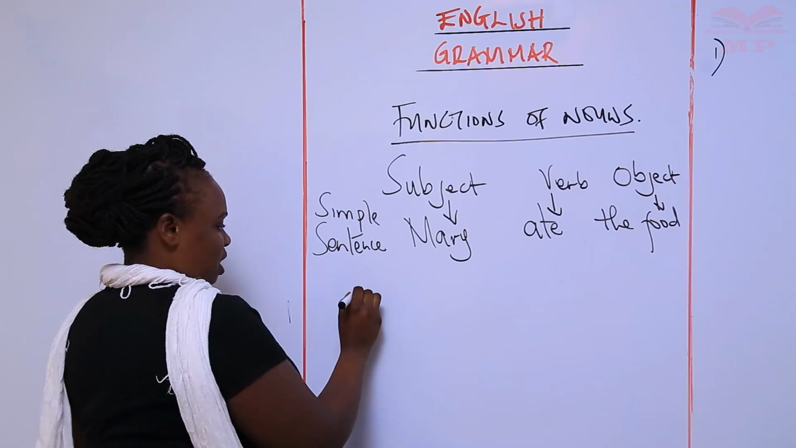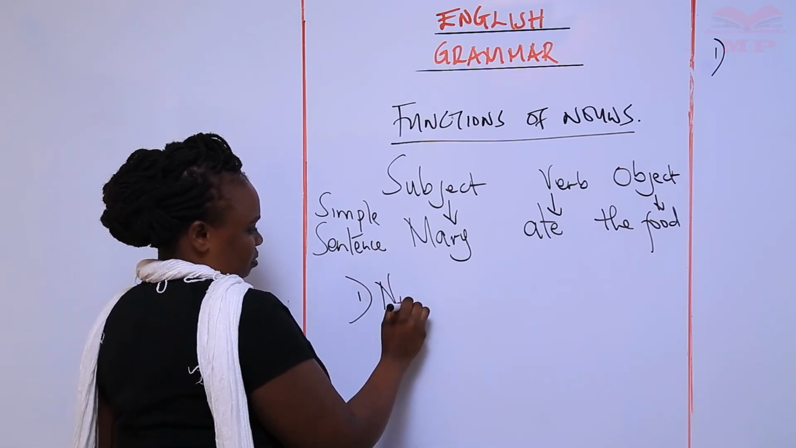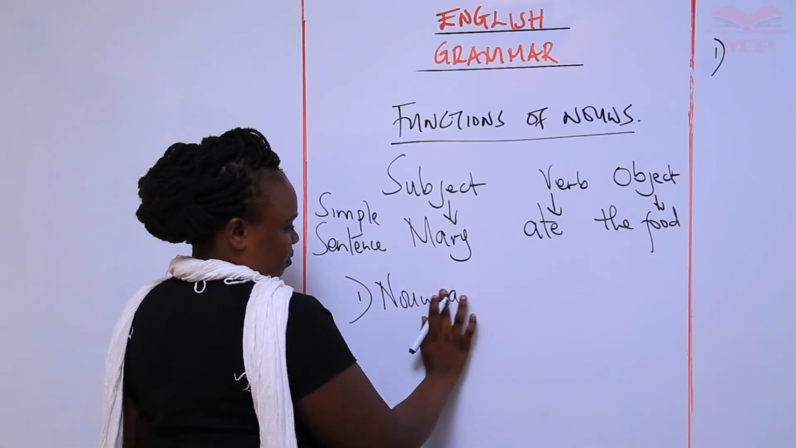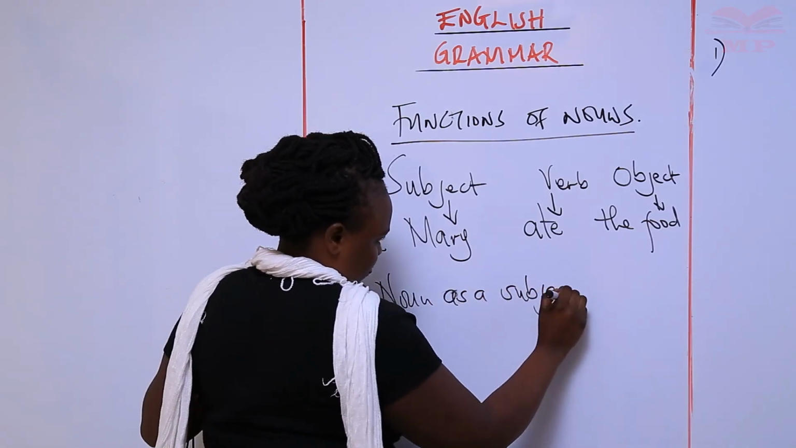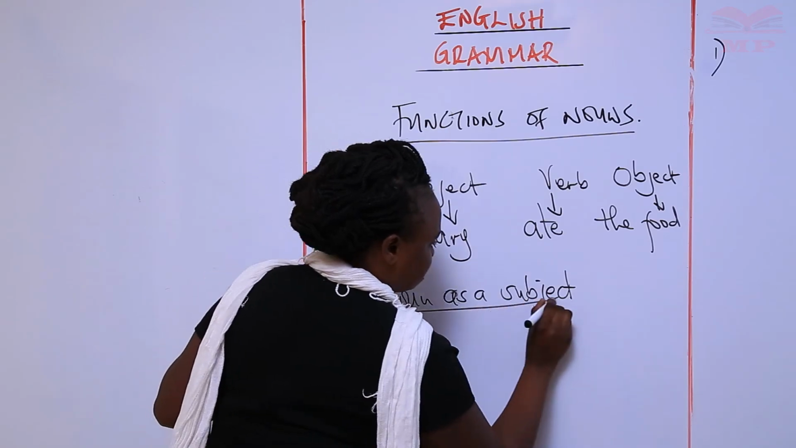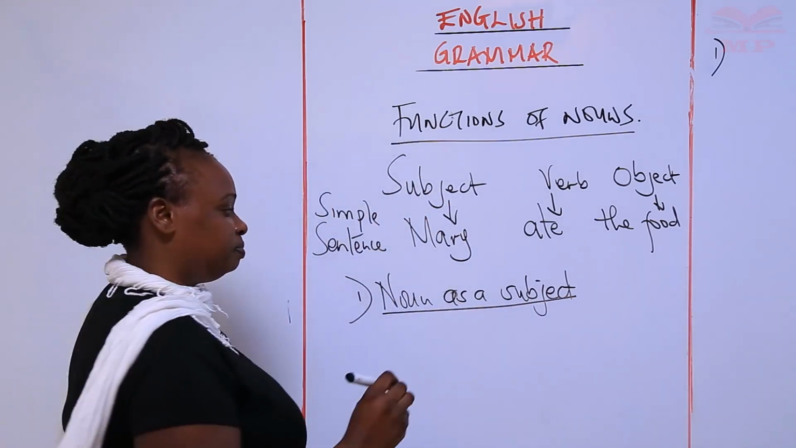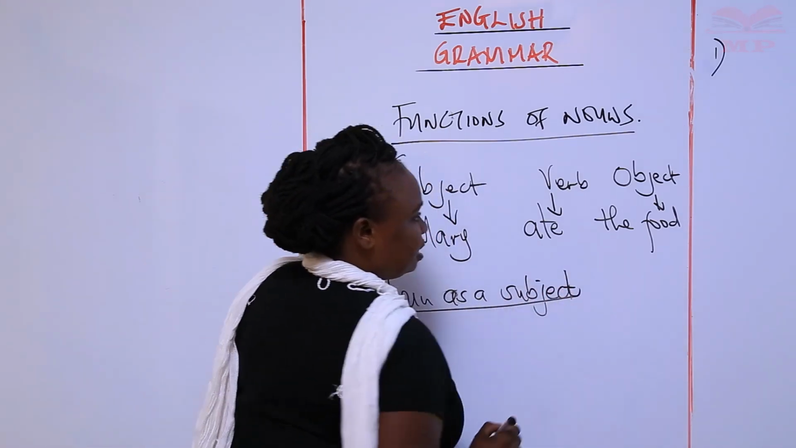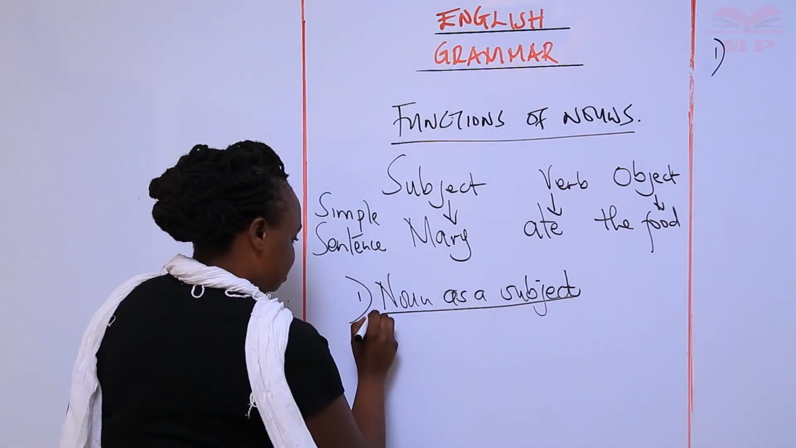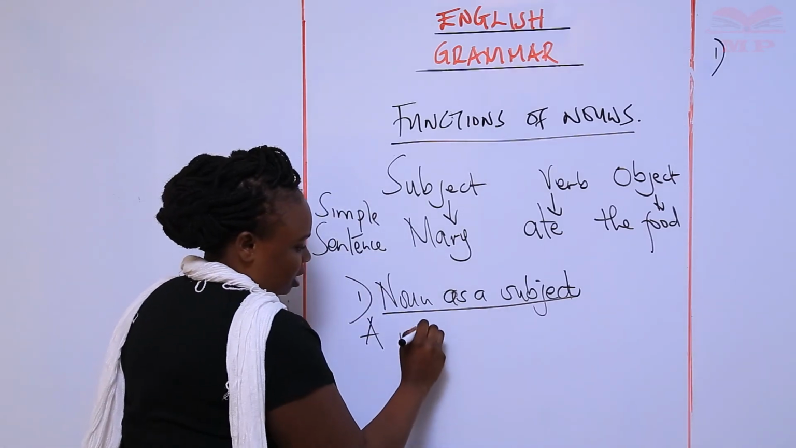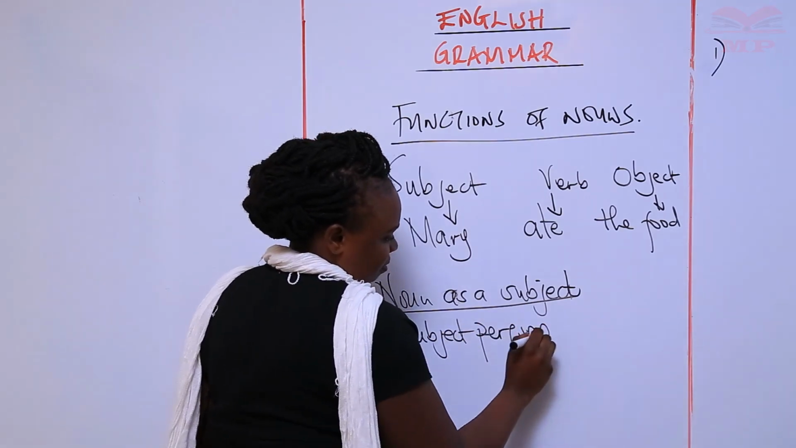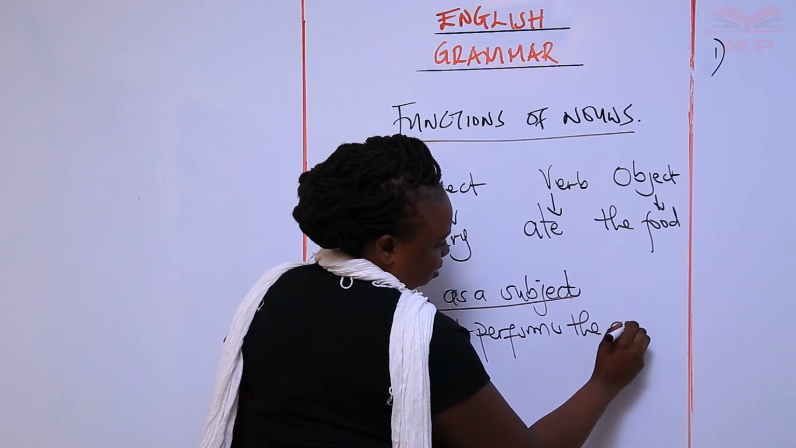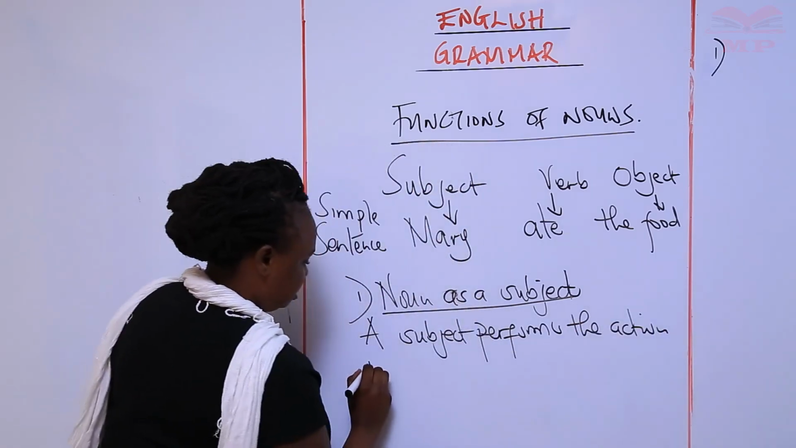And one of the functions now is a noun as a subject. A noun as a subject. Now, what is a subject? The subject in a sentence is a performer of an action. A subject performs the action in the sentence.